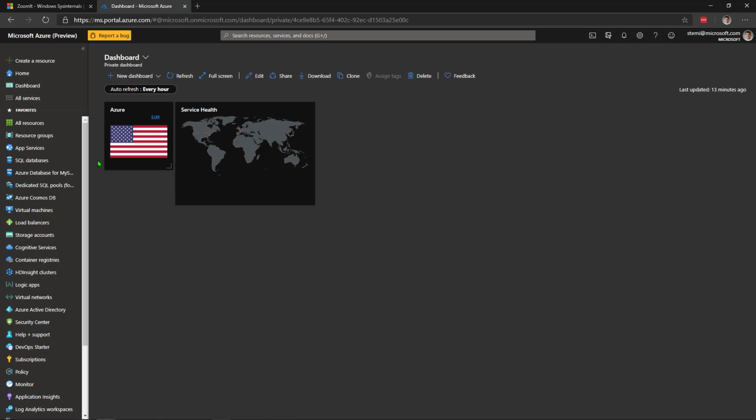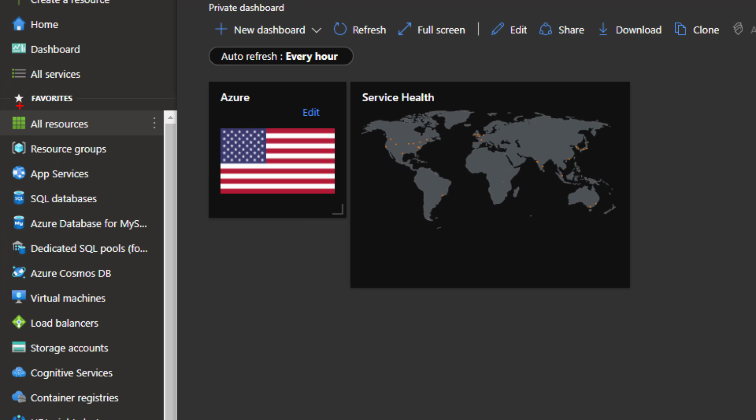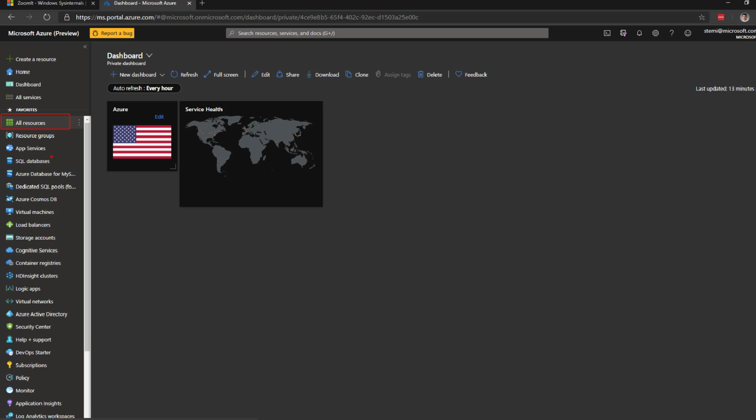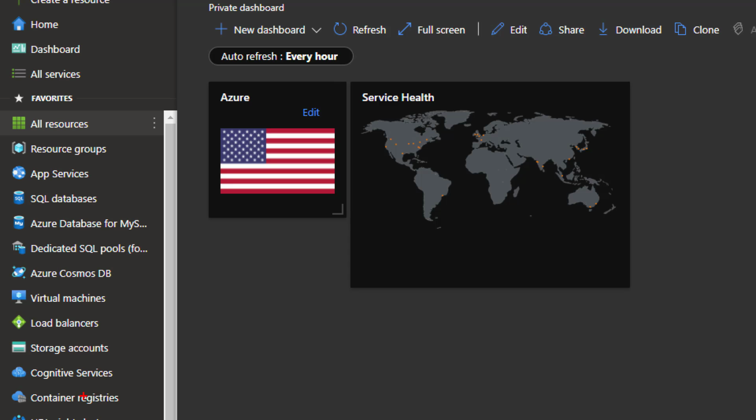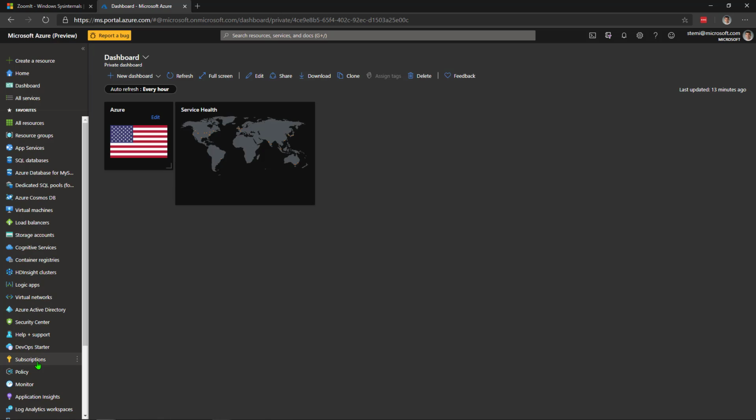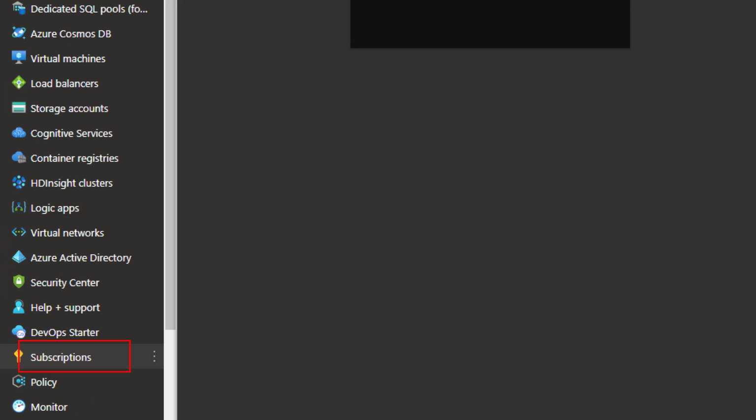Okay, now the next tip has to do with when I have different spots on the screen I want to zoom to. So let's say we see this all resources button right up here, and notice we have this subscriptions button down here with the yellow key symbol. So let's say I want to point out both of those buttons. What I see a lot of times is people will come up here, start talking about this button, then they'll zoom out because the subscriptions button, notice when I was in here, I can't see it anywhere. It's down here somewhere, it's out of frame. So I'll zoom out, come down, and now I can zoom in and start talking about subscriptions.